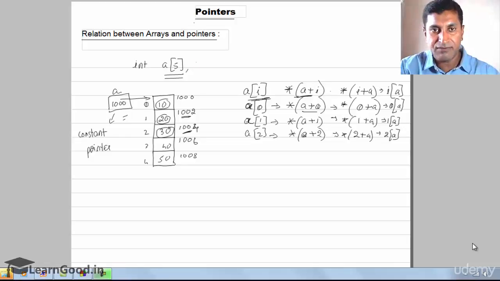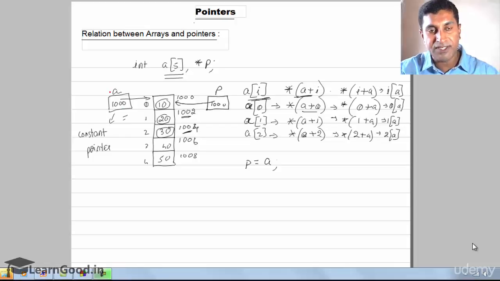Same way, what if I declare an explicit pointer here, P? Then what is the difference between this A pointer and P pointer? Now what I have done here is I have created a pointer P, and I will store the value of A into this P just by giving P is equals to A. So A value is nothing but 1000. The 1000 will get stored inside this P. That means even this P is also a pointer pointing to the same location where A is pointing.